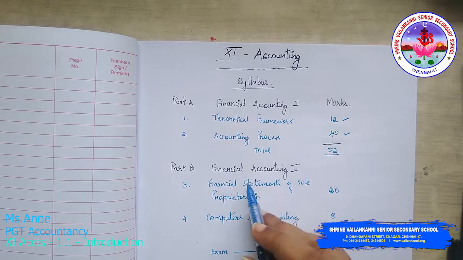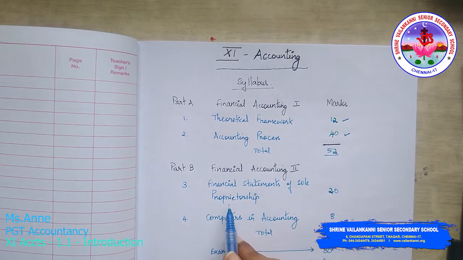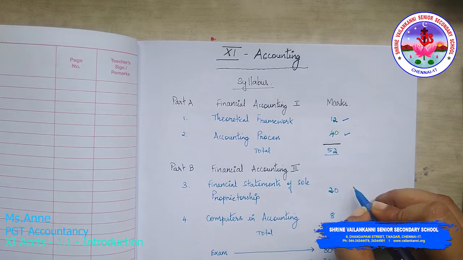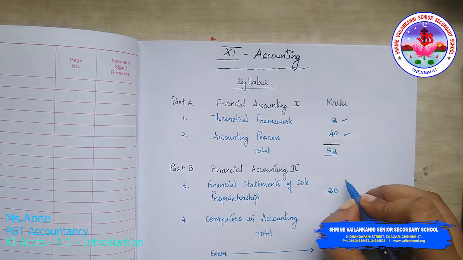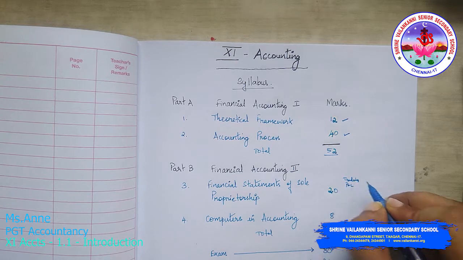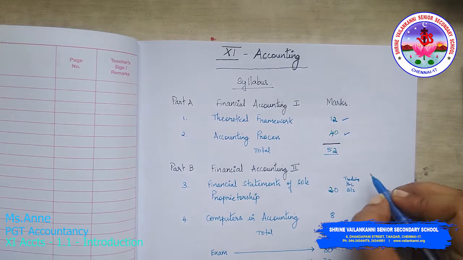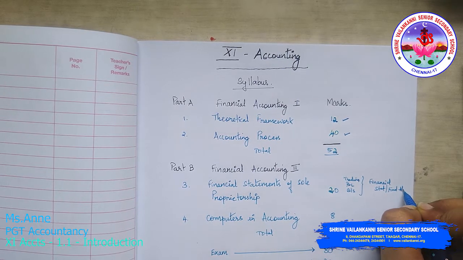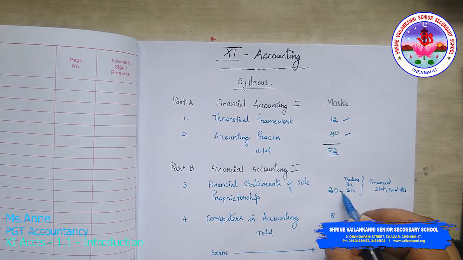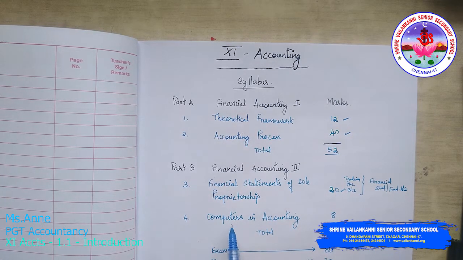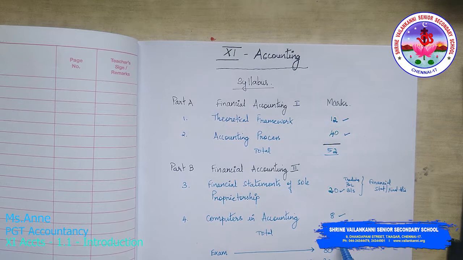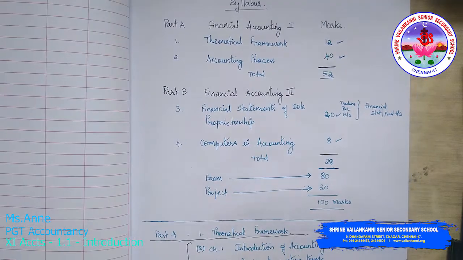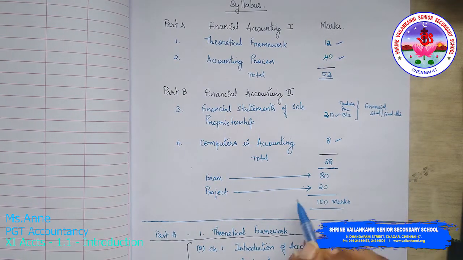And Part B, Financial Accounting 2, is the financial statements of a sole proprietorship. This basically talks about the trading and P&L account as well as the balance sheet. This is collectively called the final financial statements or final accounts. This is for 20 marks, and then computers in accounting is for 8 marks. So Part B alone is 28, and together you get 80 marks, and you have a project for 20 marks, and in total you have 100 marks.